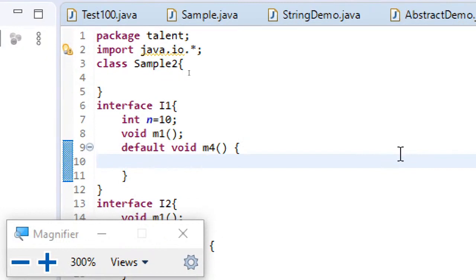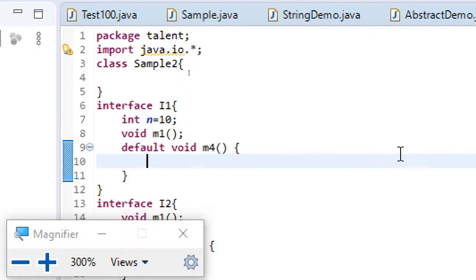So we'll start understanding packages, how to create packages, and the first point to be noted is, in Java, every class or interface that you define will be part of some or the other package. I repeat, in Java, every class or interface that you define will be part of some or the other package.